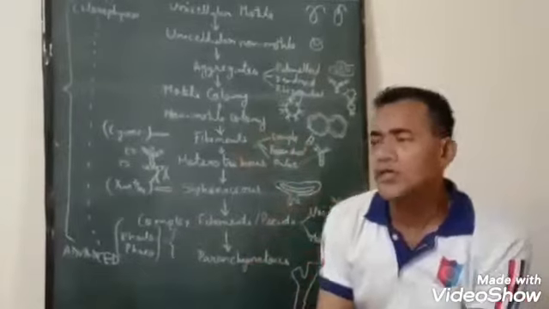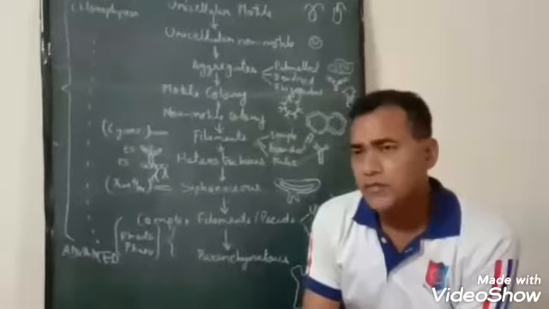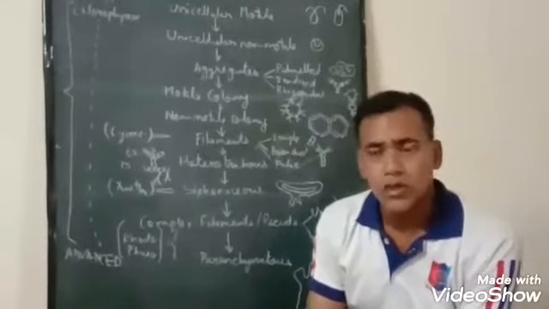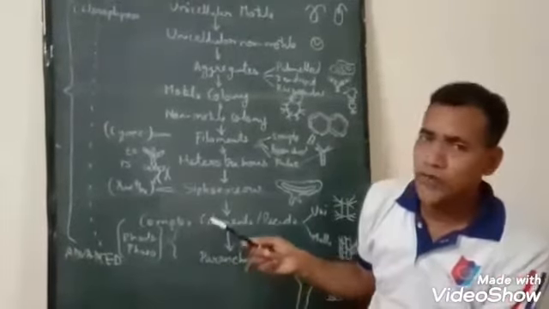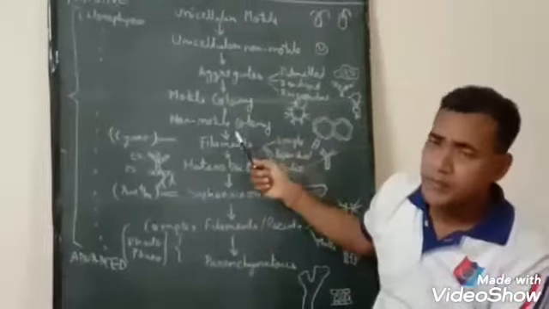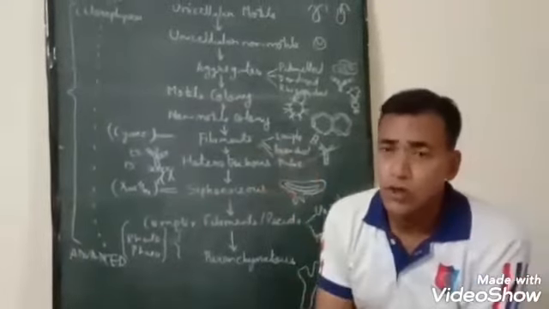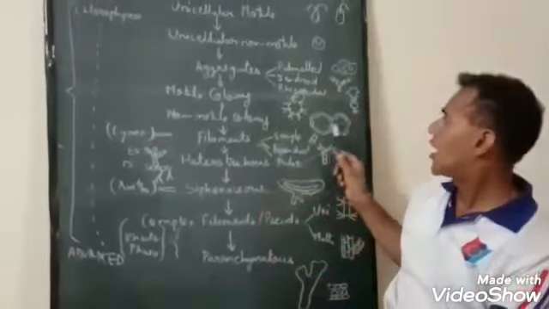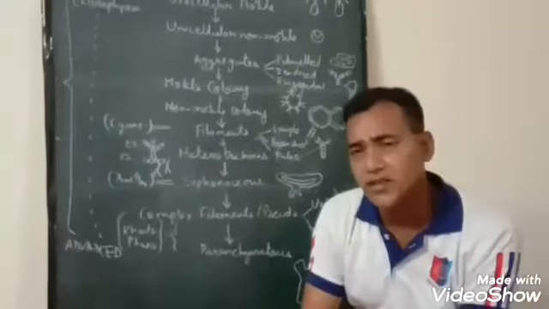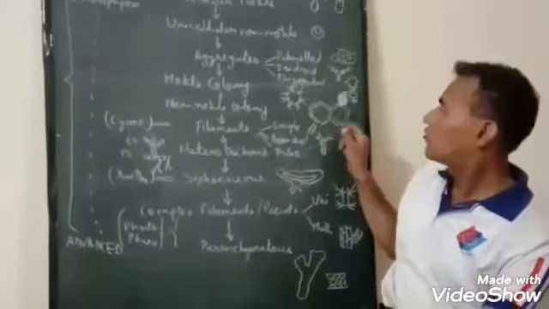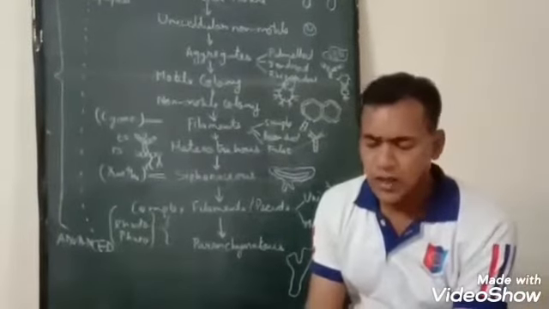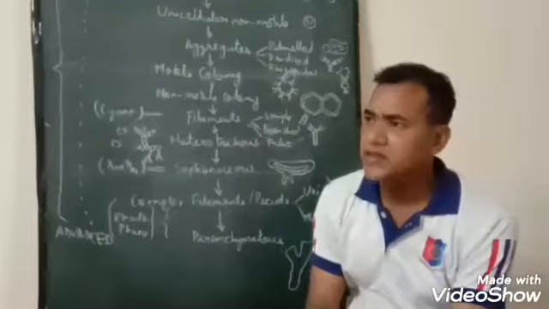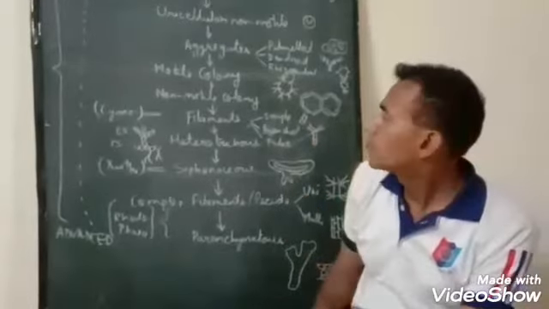Now from motile colony appeared non-motile colony, formed by two processes. First, by the loss of flagella of motile colony, and secondly, by the aggregation of non-motile cells. One of the very common examples of non-motile colony is Hydrodictyon. It is a member of Chlorophyceae, and in each colony there are 5 to 6 cells. And some other examples are Scenedesmus, Pediastrum. These are also known as coenobial forms.